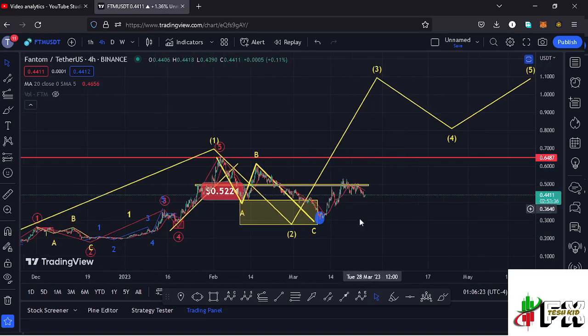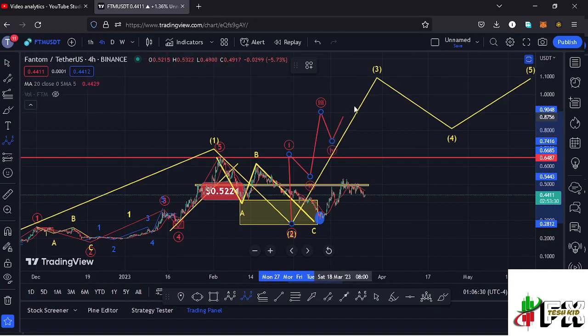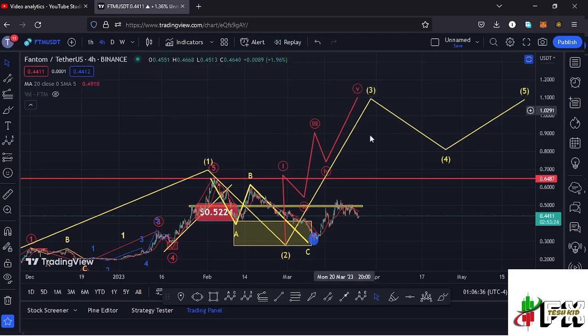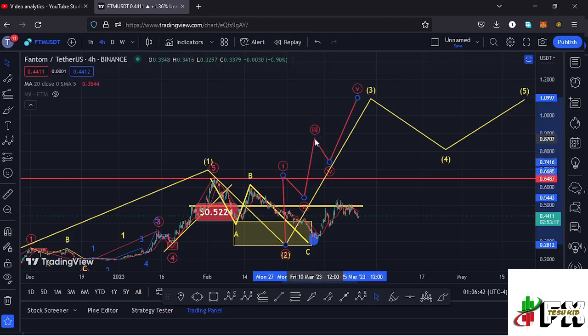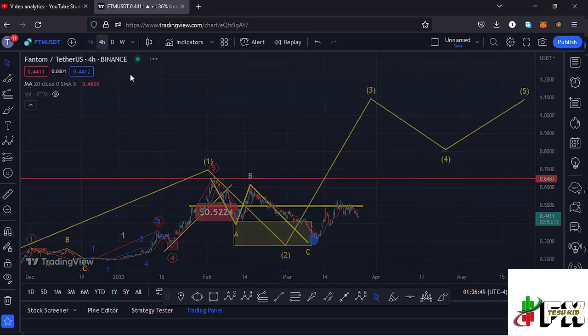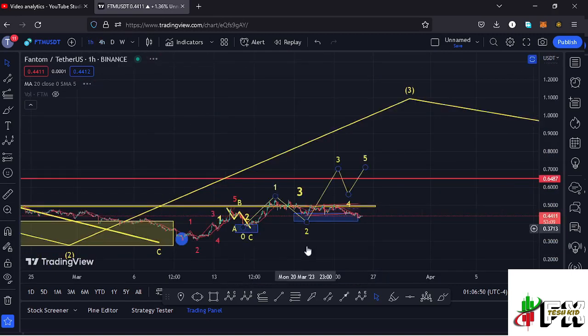And in the formation of that wave 3, which is an impulsive wave, I'm also expecting to see a 5 wave structure in formation within the formation of that wave 3, having the wave 5 fully maximizing our target areas and also giving us the high for that larger Elliott wave count 3 to the upper side. And it is this Elliott wave structure, which is a micro Elliott wave count within the formation of this wave 3, that is going to give me the short-term scenarios that I'm expecting to play out here on the Fantom chart, and I believe that is better seen here on the 1-hour chart.